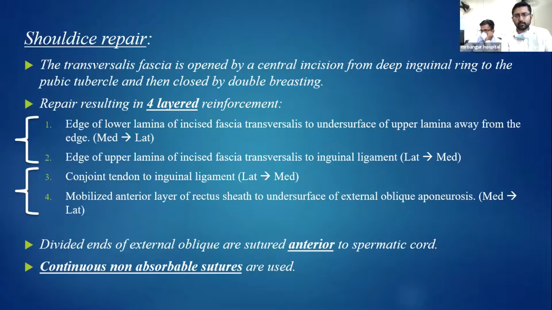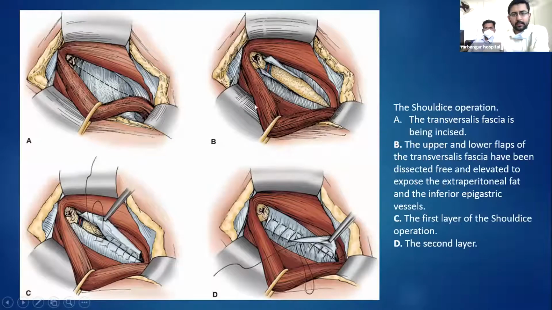There are 3 things to this. One is that the repair is done in a 4-layered reinforcement. Secondly, while doing the suturing, we move medial to lateral and then lateral to medial. And thirdly, the same suture is used for subsequent layers. So in the first layer, the edge of the lower lamina of the incised fascia transversalis is attached to the undersurface of the upper lamina away from the edge. As you can see in this part C, the lower edge of the incision is attached to the inner side of the upper edge.